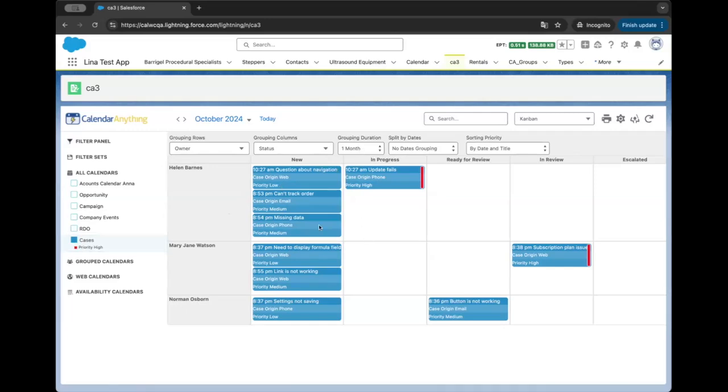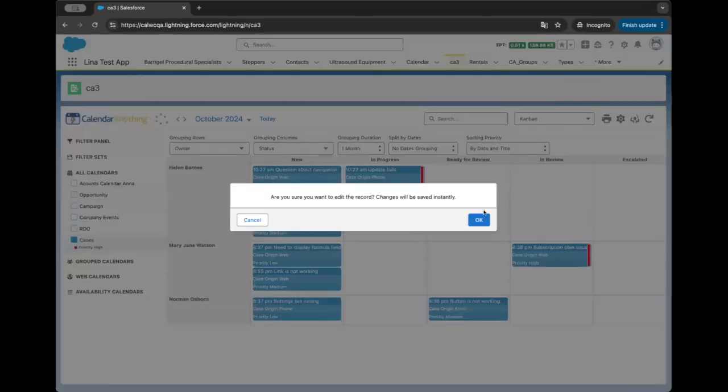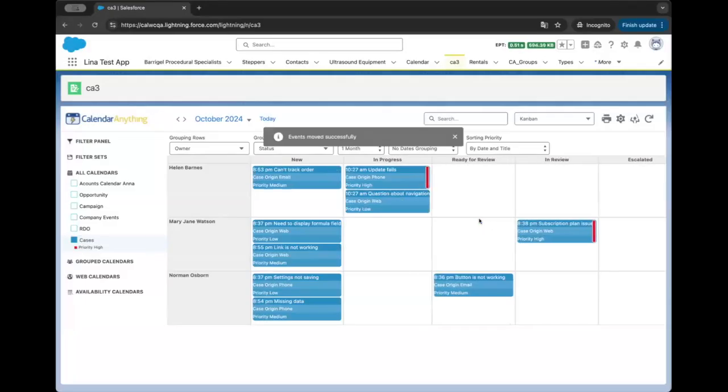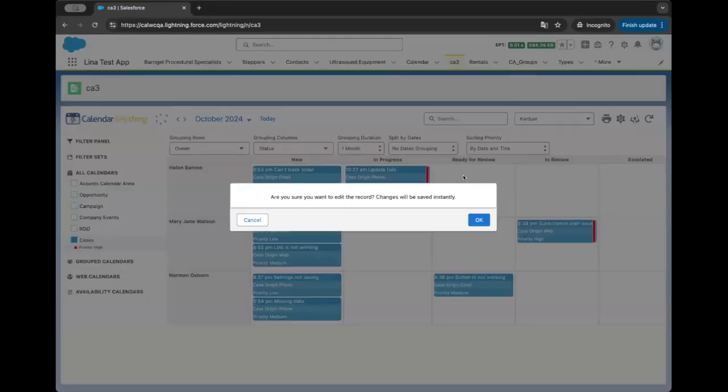If I need to reassign, let's say, a case from one user to another, let's say Helen has too much on her plate, I want to reassign this case to Norman, all I have to do is just drag and drop. You'll see that we added this confirmation message here. I'm going to click OK, and you'll see that this case has been reassigned to Norman now. The same thing with the status. Let's say I know Helen is starting to work on this case here. I can move this into her in progress queue, as well as I can move this one to ready for review. Again, we are showing the confirmation message here.